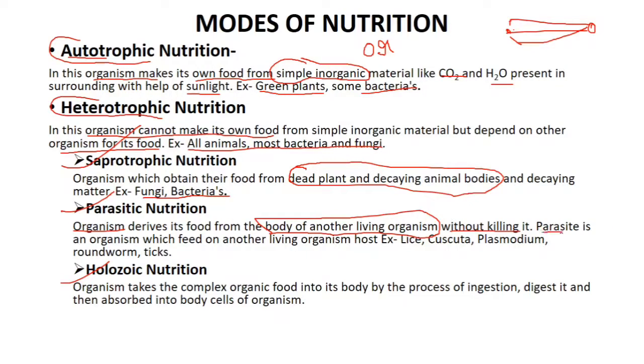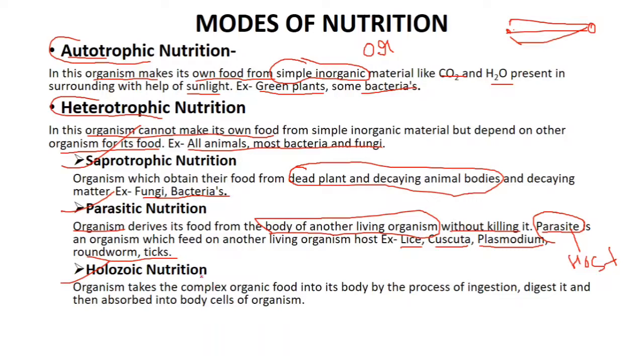The organism which derives this type of nutrition is known as a parasite. Examples of parasites are lice, cuscuta, plasmodium, roundworm and ticks.